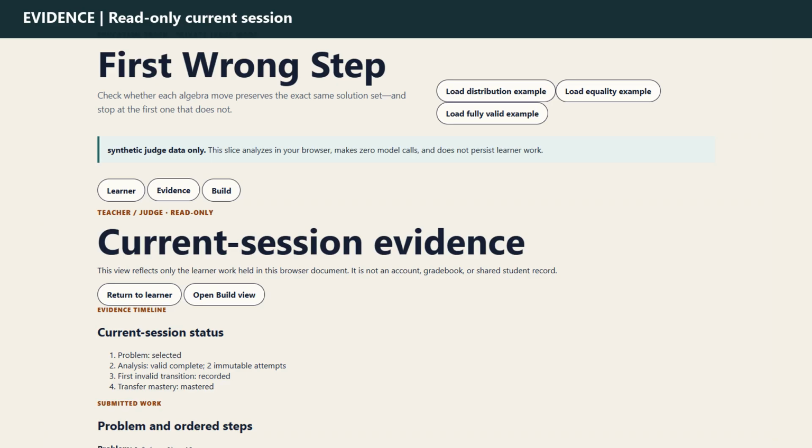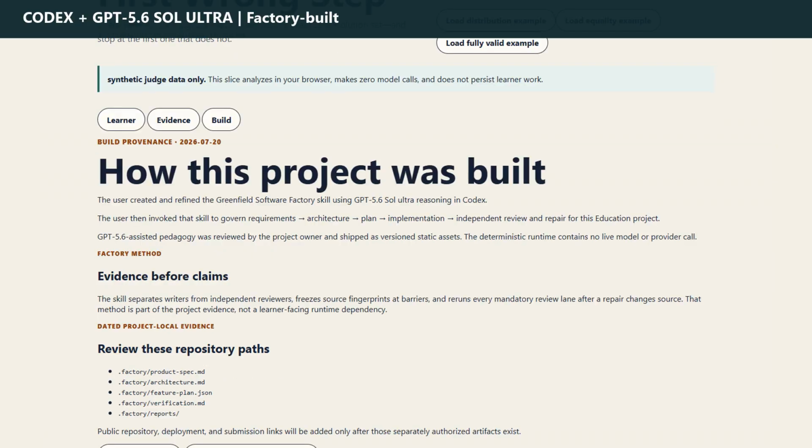The read-only evidence view summarizes the current browser session, 2 immutable attempts, the first invalid transition, governing rule, reviewed hint provenance, repaired steps, transfer problem, response, and deterministic mastery. It is explicitly not an account, gradebook, or shared student record, and the work is not persisted. The build view documents how I made the project.